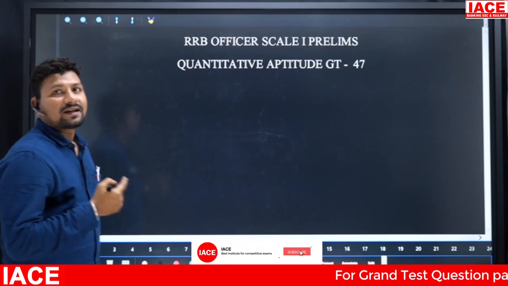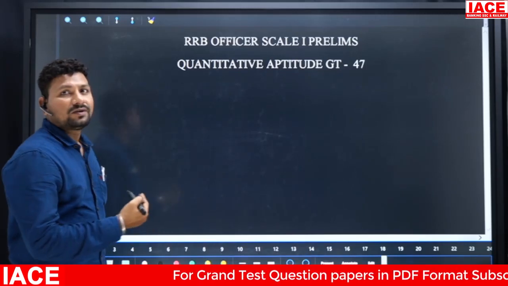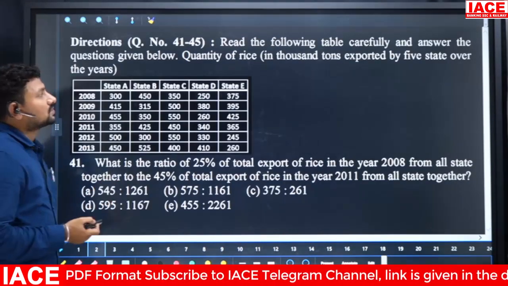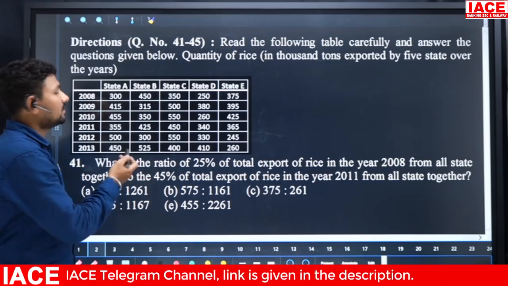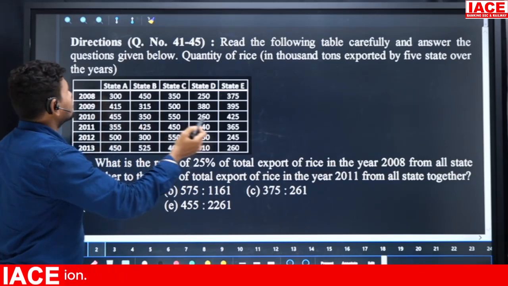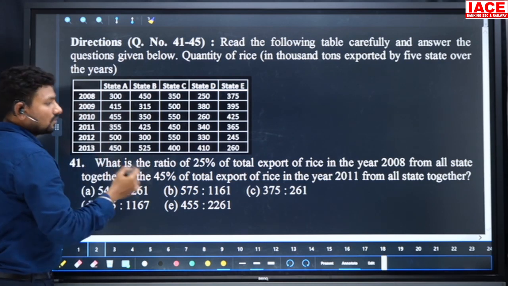Today we are discussing RRB officer scale 1 prelims quantitative aptitude grand test 47. So let's go for the question. The first question belongs to data interpretation based on the table. We have rice production for the 5 states for the 6 years. So we should go for the question directly.